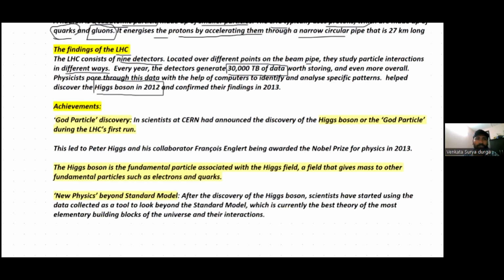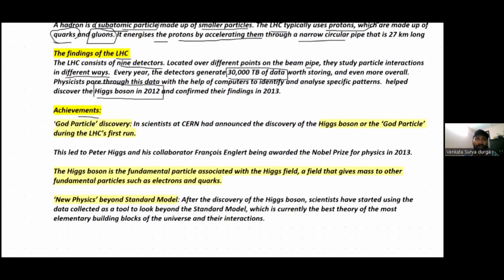What are the achievements of the Large Hadron Collider? God particle discovery is one achievement of this Large Hadron Collider. It is also known as the Higgs boson, or God particle, discovered during the LHC's first run. The Higgs boson is generally the fundamental building block of the universe.